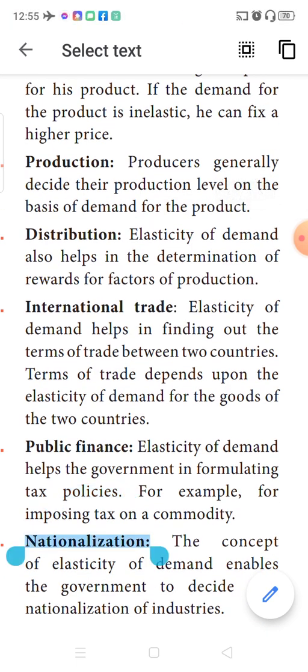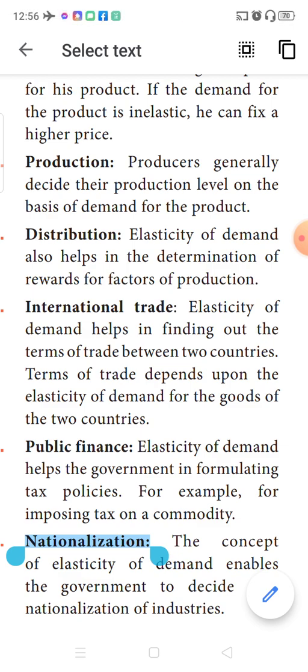For giving the rewards for the factors of production. What are the factors of production? Land, labor, capital, organization. Take labor for example. Suppose the demand for labor is inelastic. You have only a limited number of laborers. Even if you are ready to give high wages, you don't get any labor. In such a situation, it is easy for the entrepreneurs to decide what reward has to be given to the workers.